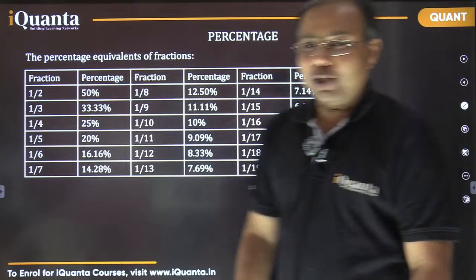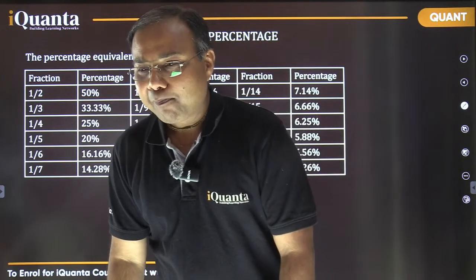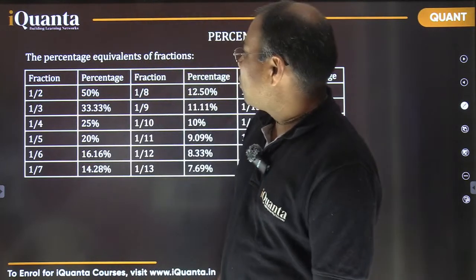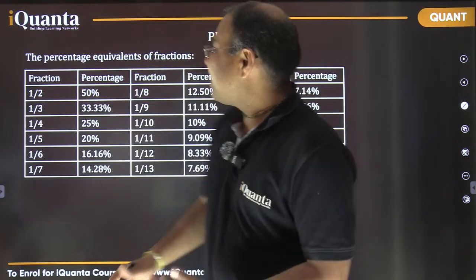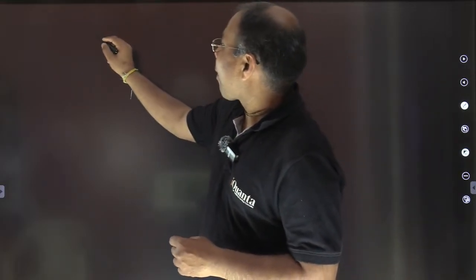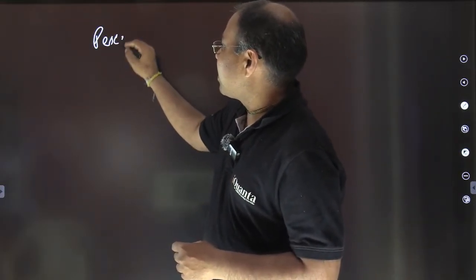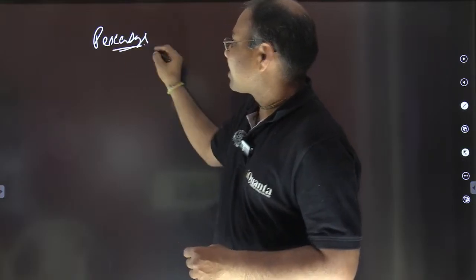Directly we are coming to the topic. I'm assuming that most of you are familiar with the different terms and topics. Let me first quickly tell what are the different topics you find in this arithmetic part. Percentage is what we are going to start. You may have seen a table on the previous slide. I will show you again.